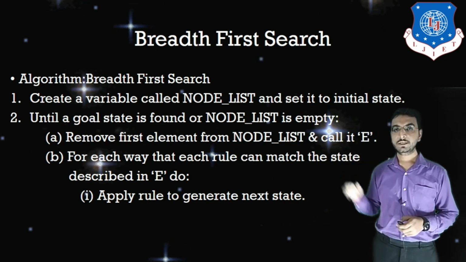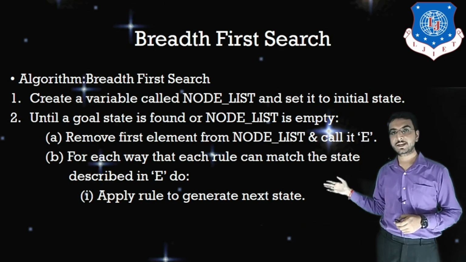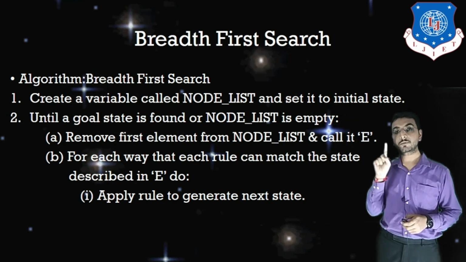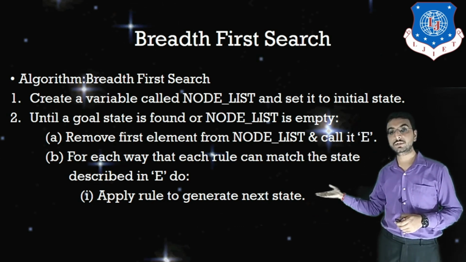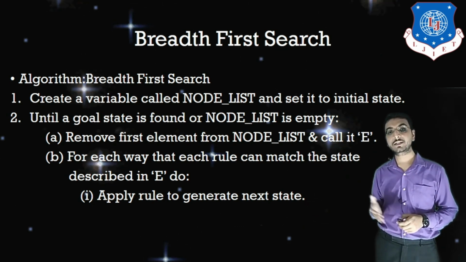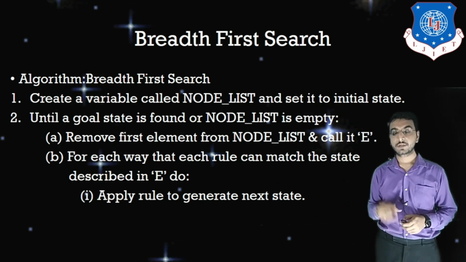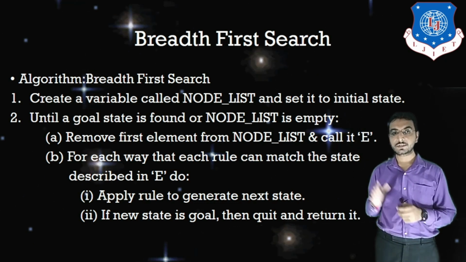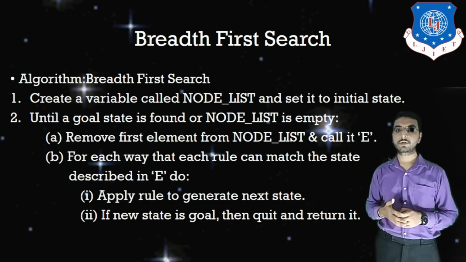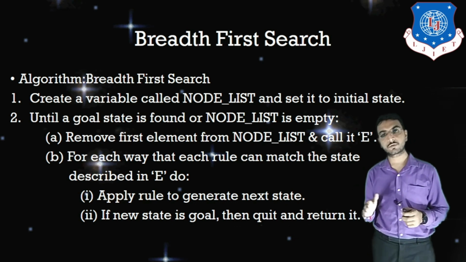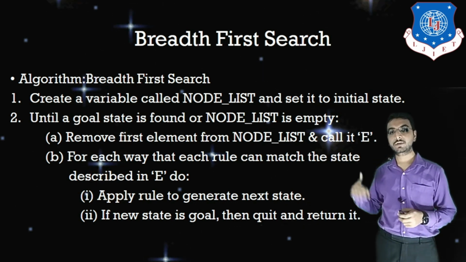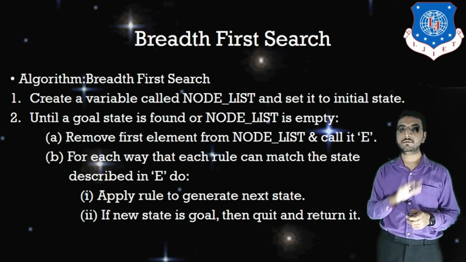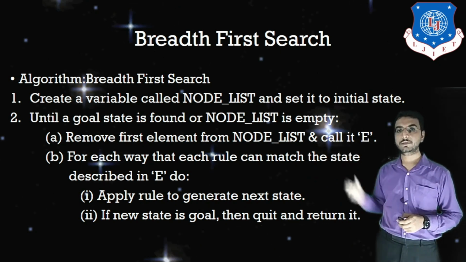So in this, apply the rule to generate the next state. That means we have applied the first rule, fill the 4 gallon jug fully, so we reach 4, 0, and fill the 3 gallon jug fully, that means 0, 3. Those two things we have applied. And if the new state is the goal, then quit and return. So let's say if 4, 0 is my final state, then it will quit the algorithm and return. Okay, so that will be done with the breadth first search.